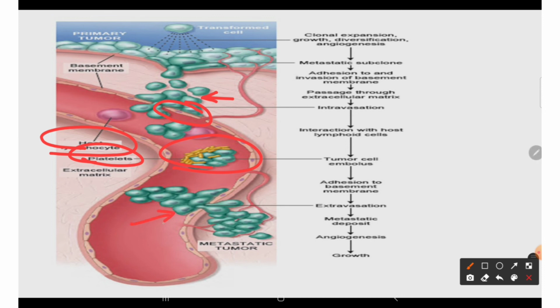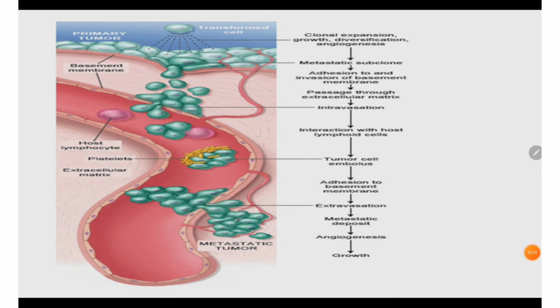Here they have arrested, and after arrest, in the distant site, now they will again penetrate the endothelium and they will move into the extracellular matrix of that tissue, right? In such a way they will be deposited at a distant site from the primary tumor. This is the metastasis, right?